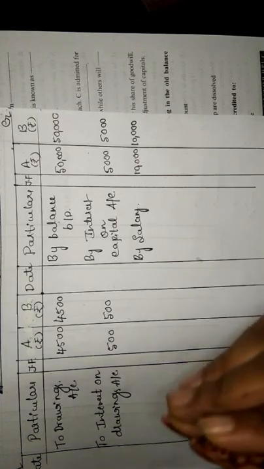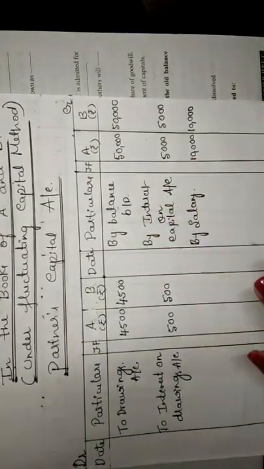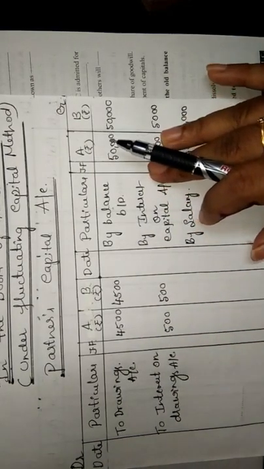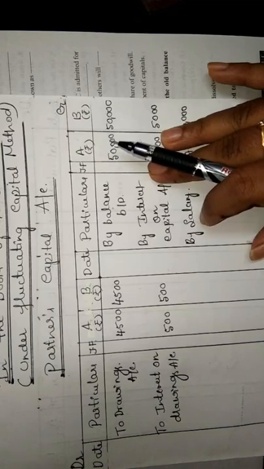So by this I have done my format. First, I have written their capital, which is my own imaginary value. Next, interest on capital, that is also my own value. Then salary. Remember, what does the nominal account rule say? Debit all expenses and losses, credit all incomes and gains. Here we are preparing the partner's account, not the firm's account. So in the partner's account, debit all expenses and losses. Drawing is an expense for the partner, but for the firm it is an income.